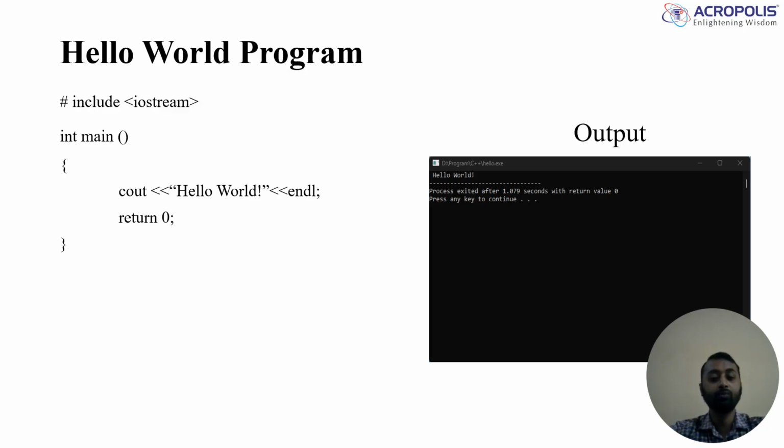So I means input, O means output, and stream means console prompt.